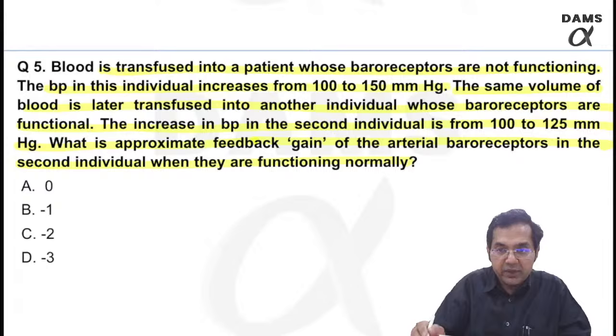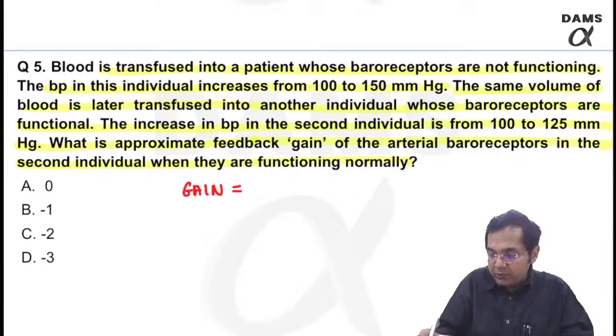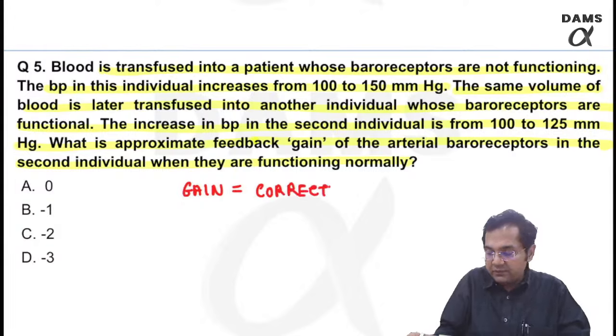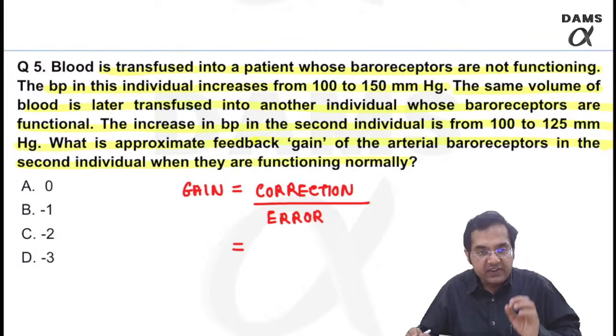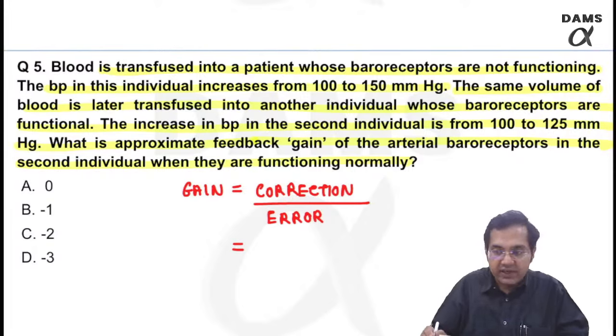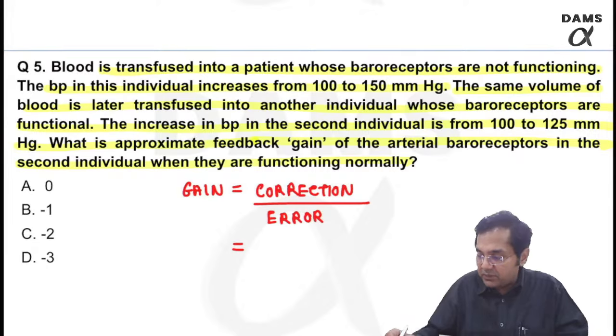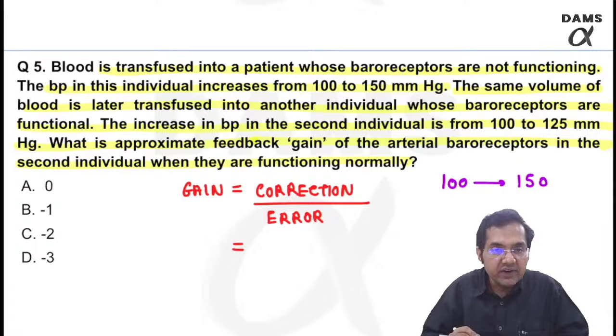Yes, I'm happy to see some correct answers. That's wonderful. Remember two other important things as well. First, let's solve this question. Gain is correction upon error. Now please understand, when the baroreceptors are not working, we are going from 100 to 150.